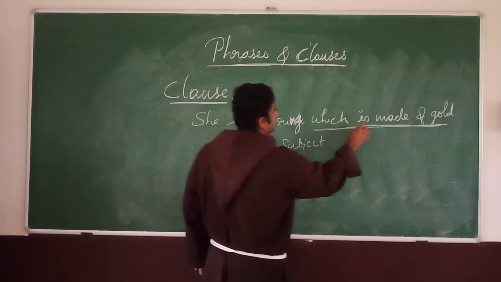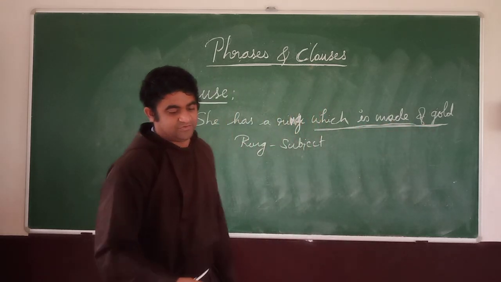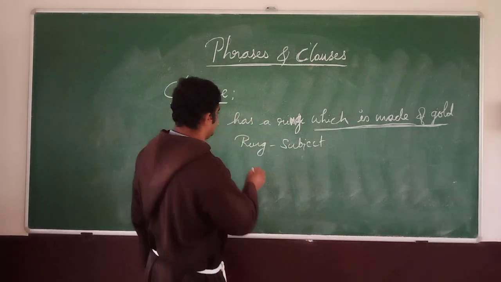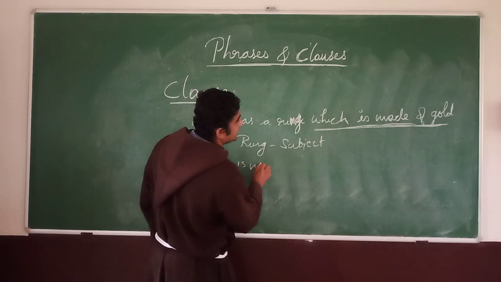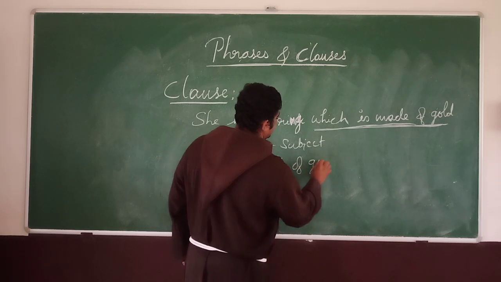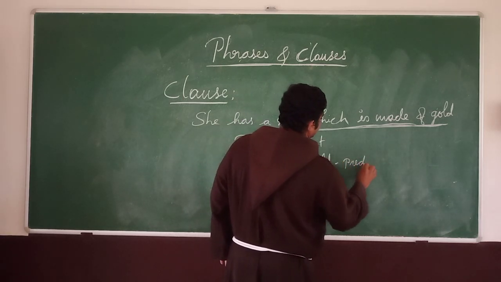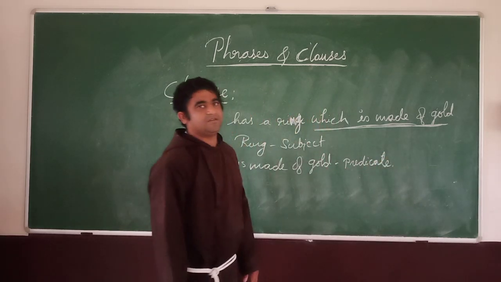And we have already learned, the remaining part is a predicate. Is made of gold. The predicate. So I come later on.